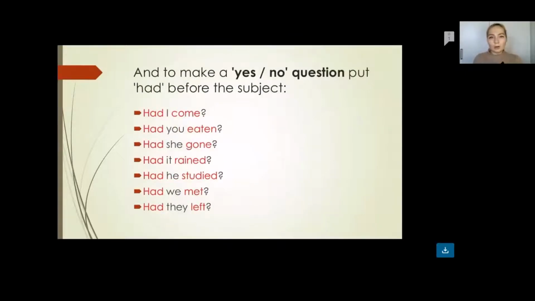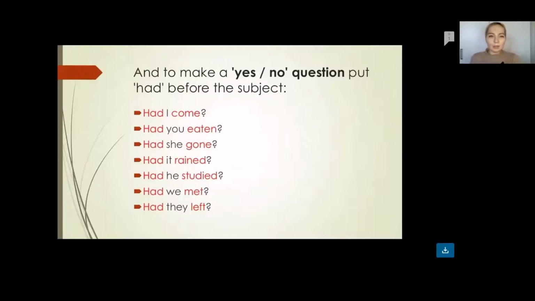Now, if we're going to make questions, all you have to understand is that in the first position we have the auxiliary verb had. Then it is followed by the subject or pronoun, and then the third form of an irregular verb, or for a regular verb, ed as the ending. So let's check out these questions. Had I come? As you know, come is an irregular verb, that's why we have three forms: come, came, come.